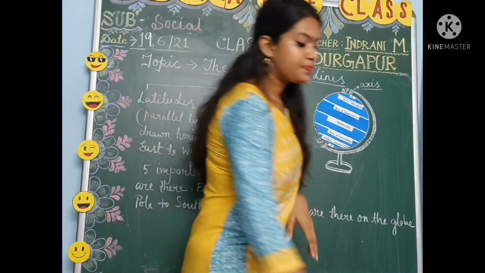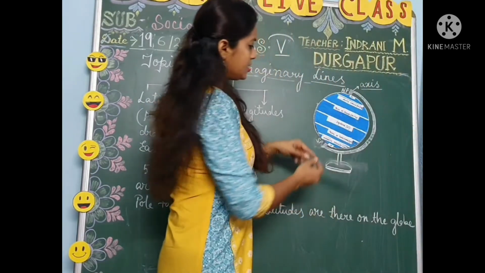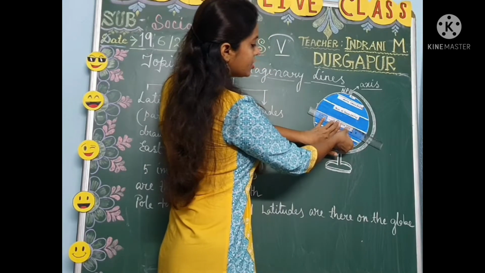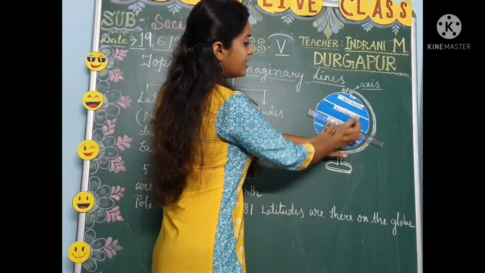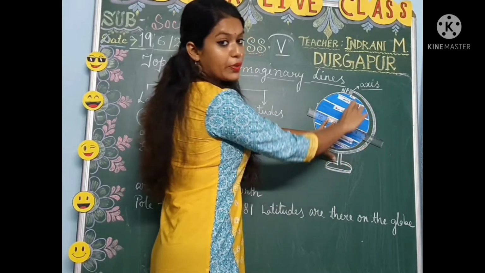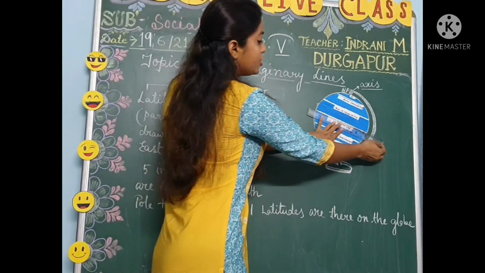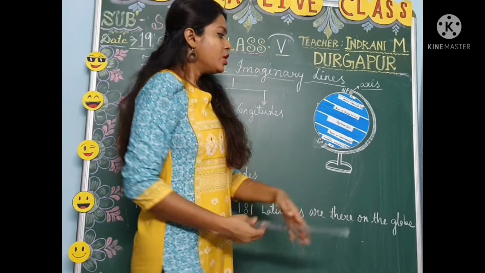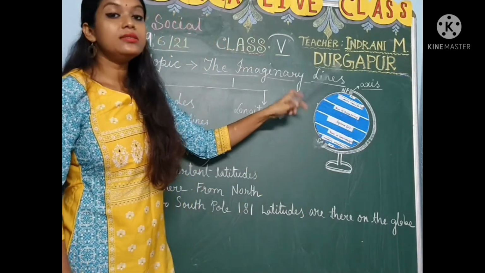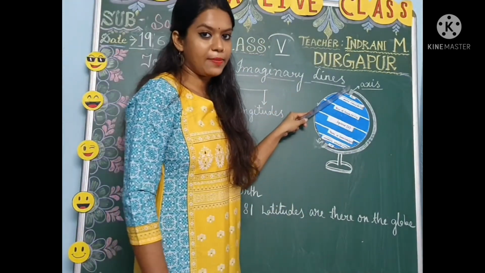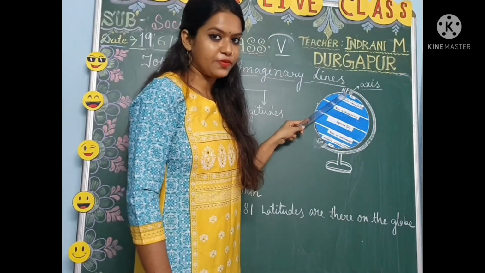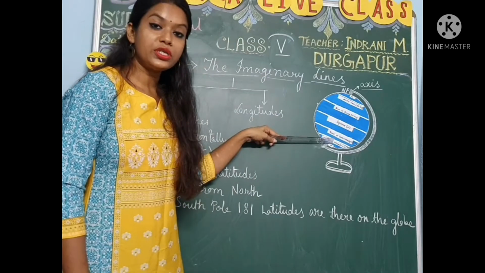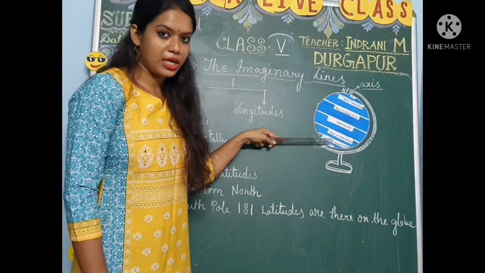You can see that the latitude I have drawn here divides the earth into 2 equal halves. Towards the north, it is called the Northern Hemisphere, and the southern portion is called the Southern Hemisphere.